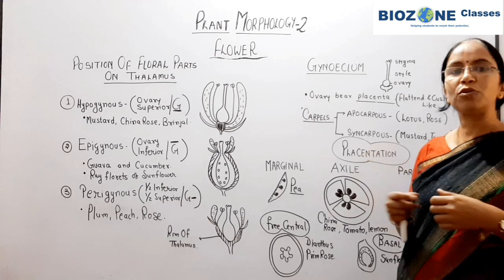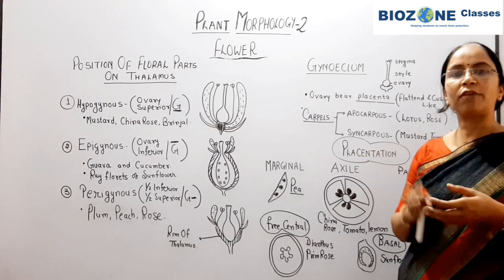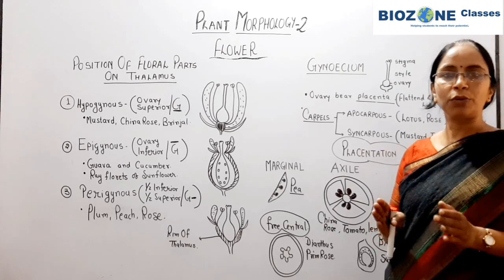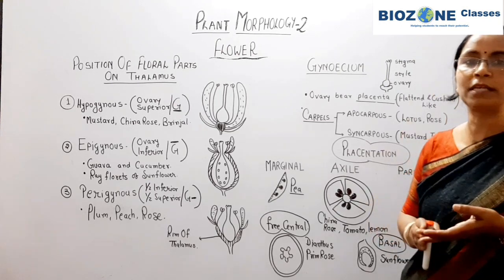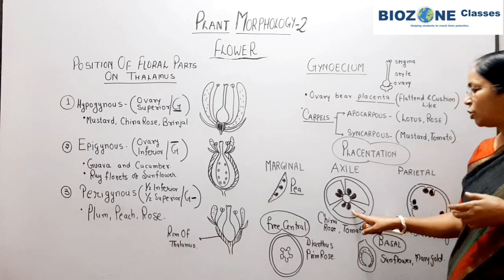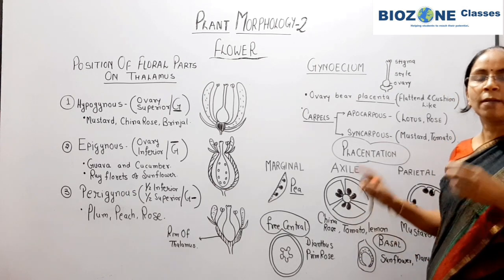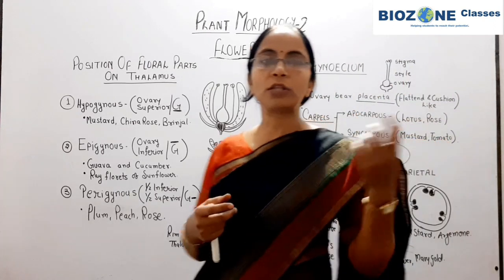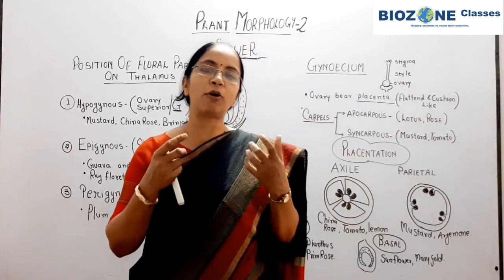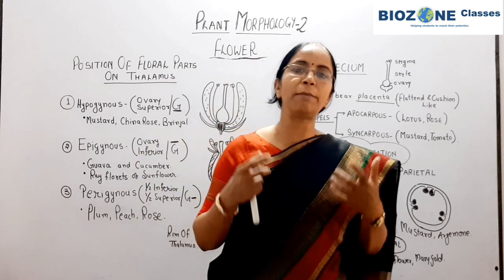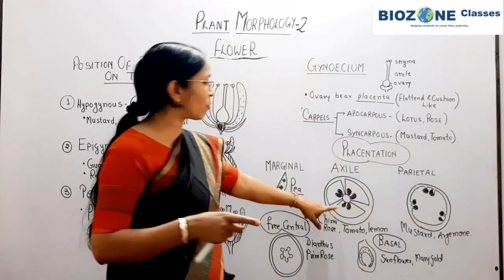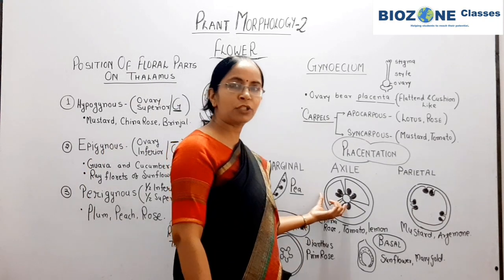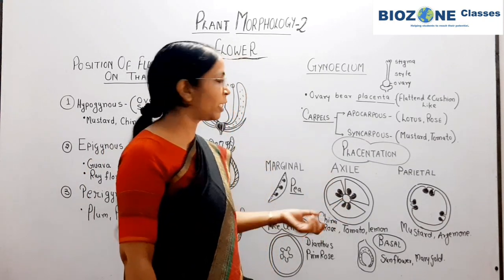So once the session is over, immediately try to cut one tomato at the transverse axis, not towards the longitudinal axis, and when you cut the tomato at the transverse axis, you see this kind of structure. The ovules, in tomato we observe in the form of seeds. The number of seeds may vary, but this trilocular condition you clearly observe. Okay. So axile placentation you remember with multilocular position and example.